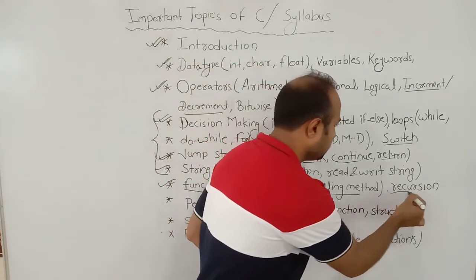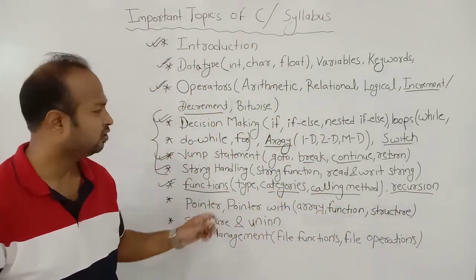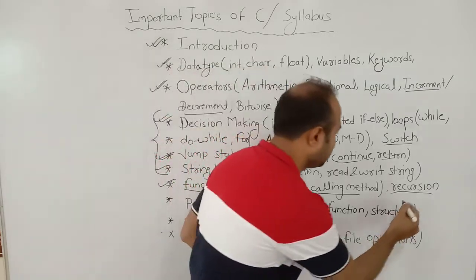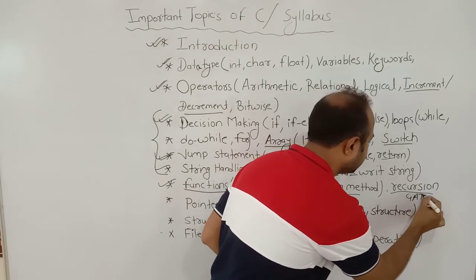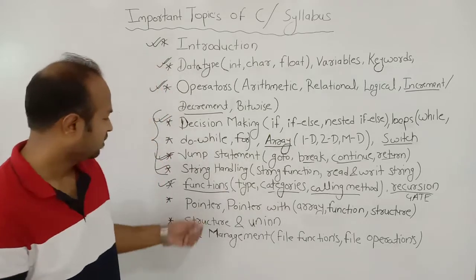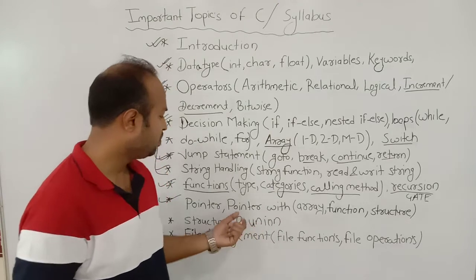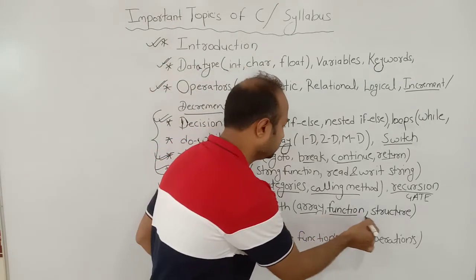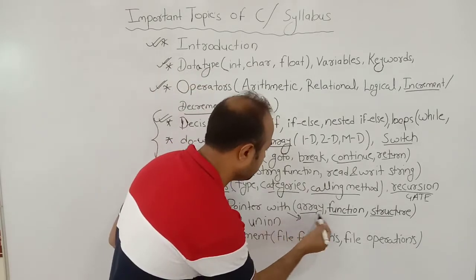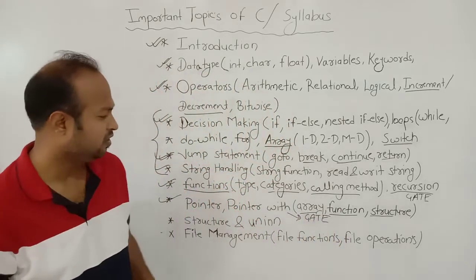Then next we study about recursion. Recursion is also a part of function, but this topic is also very important for your competition examination like GATE. Then next we study about pointer. Pointer is also an important topic. We study pointer with array, pointer with functions, and pointer with structure. This topic is also very important for GATE examination or competition examinations, as well as for universities examination.